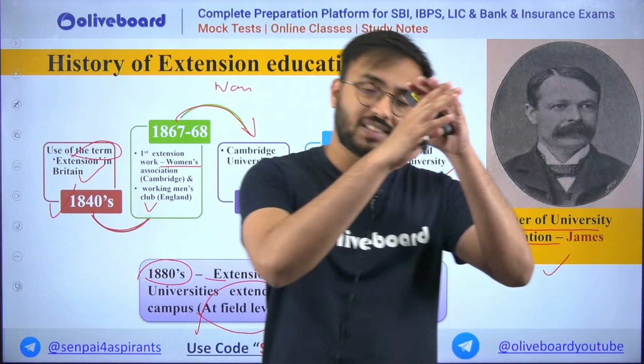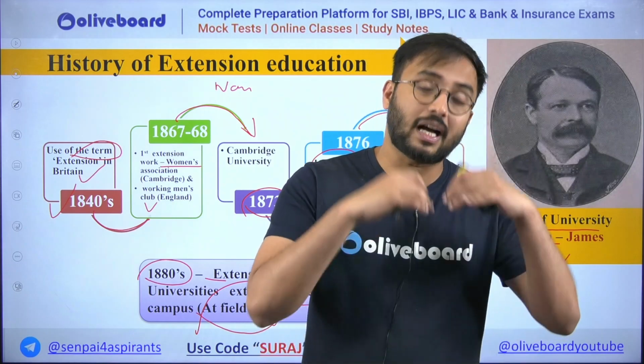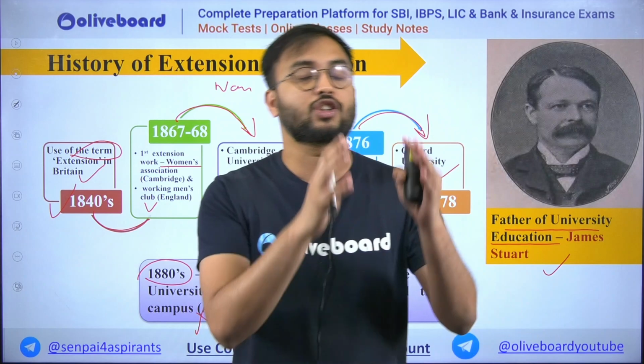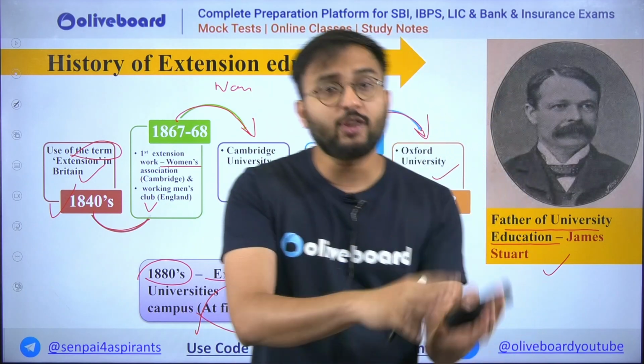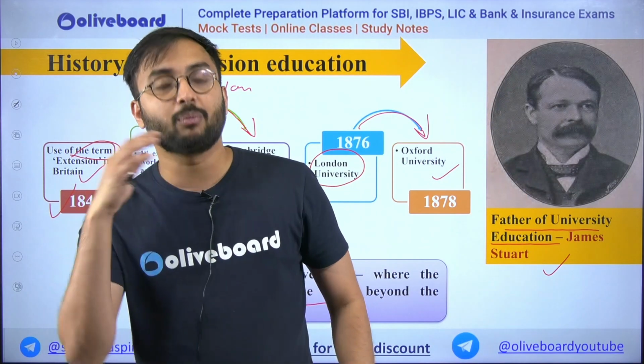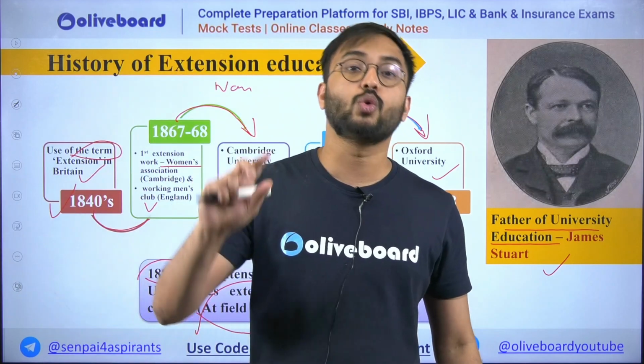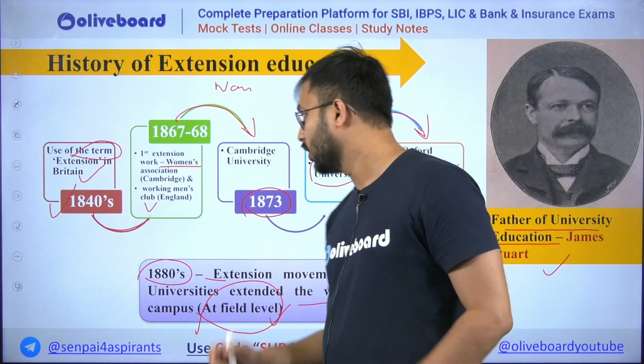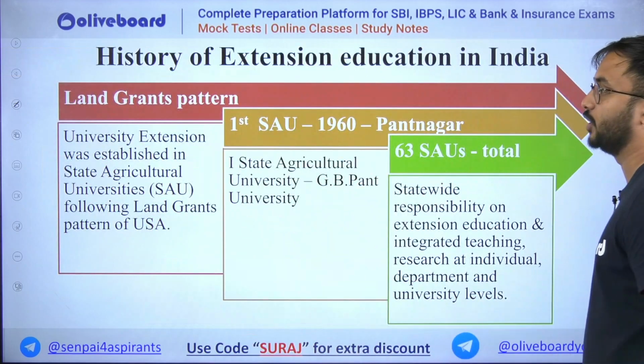That is, first experience the thing, first apply the things, first do the practicals, then from those experiments you get some outputs, some results, and from those results you conclude your theory, your concept or principles. Okay, so this is the history of your extension education.